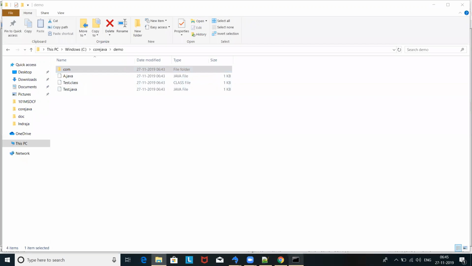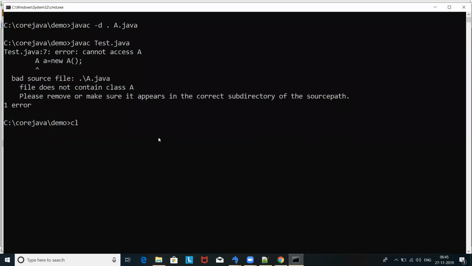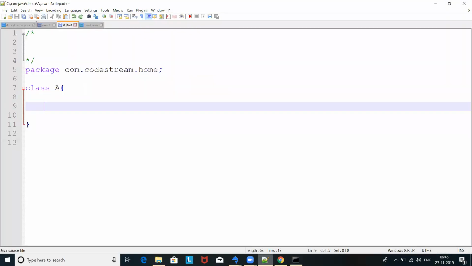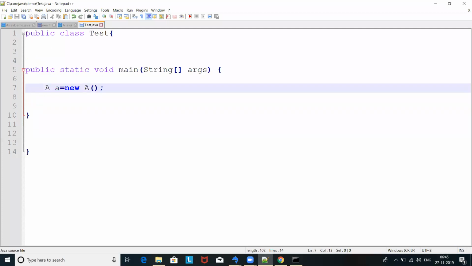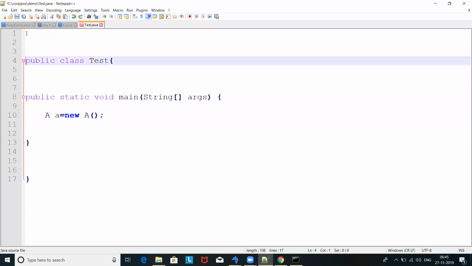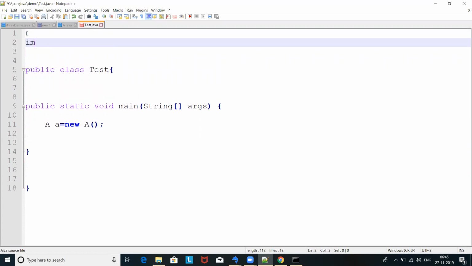So now let's do that in such a way. If I want to tell the compiler and JVM where that is available, there is a keyword called import. You can write this import statement above the class name inside the file.